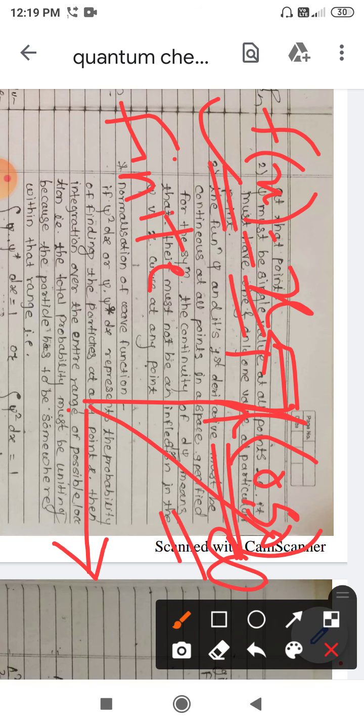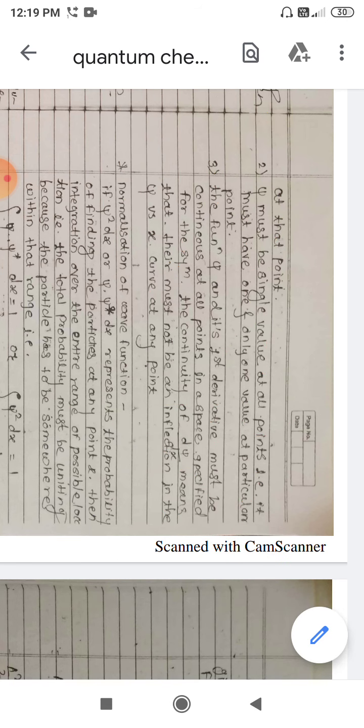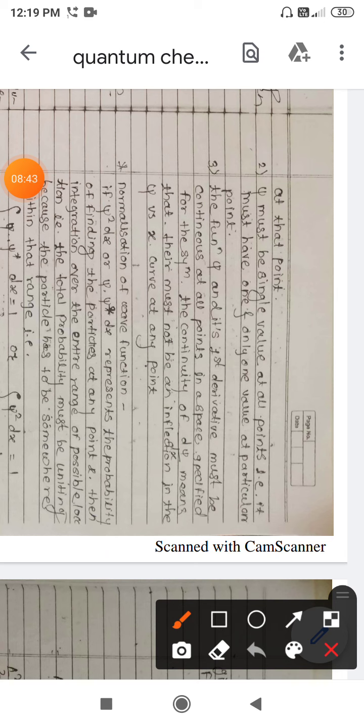The other two conditions are satisfied. The only condition not satisfied by the given function, f of x equal to x, was the infinite nature, and we have made it finite by putting a limit on the equation. The other two conditions: it is a single valued function, since if the value of x is 1, then f of x is also 1.